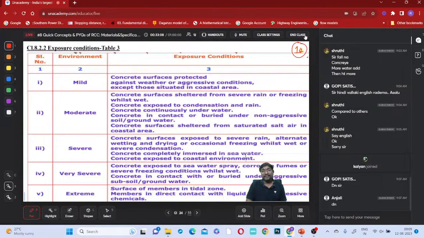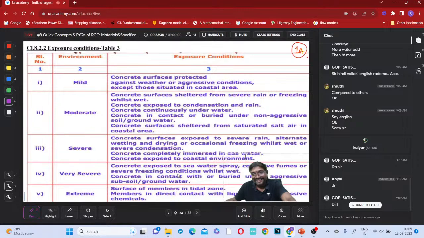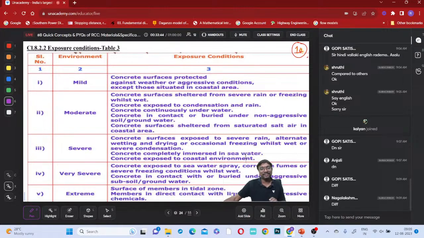So in that case, will the durability of the structure always be the same, or not? When the structure is exposed to different conditions at different locations, will the durability be the same in all the conditions, or different in different conditions? Tell me. No answer. Nobody is willing to talk to me. Right, different conditions. Different exposure conditions automatically mean different durability.